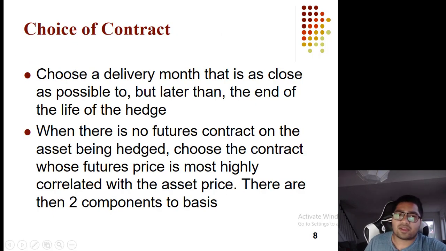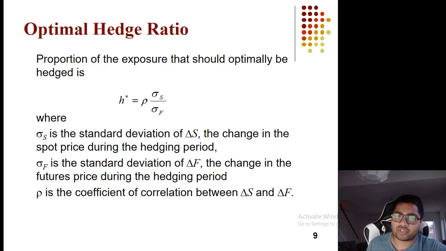Okay, so choice of a delivery month that is as close as possible to but later than the end of life of the hedge is generally chosen. When there is no future contract on the asset being hedged, then sometimes you have to do contracts on futures that are most correlated with your asset.